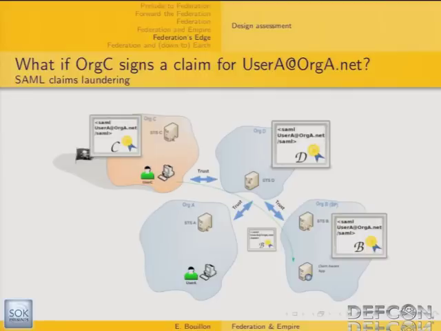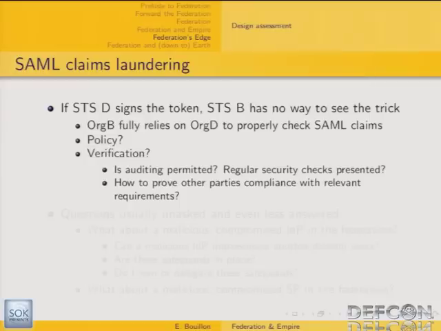Let's say, what if organization C gets either malicious or compromised? The thing is, in this case, if organization D does not do its job by checking everything that needs to be checked, which is not done by default, then organization B has no way to see the trick and to see that things went wrong. So if the STS D signs the token, then organization B has no way to see that something went wrong. So that means that, in fact, organization B fully relies on organization D to properly check SAML claims.